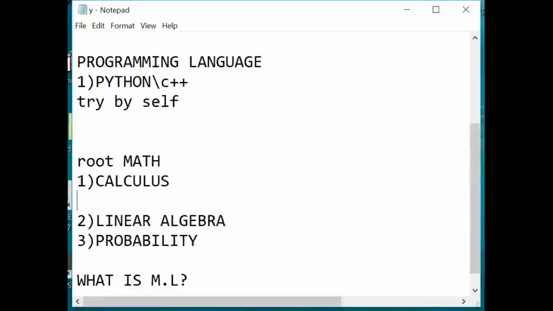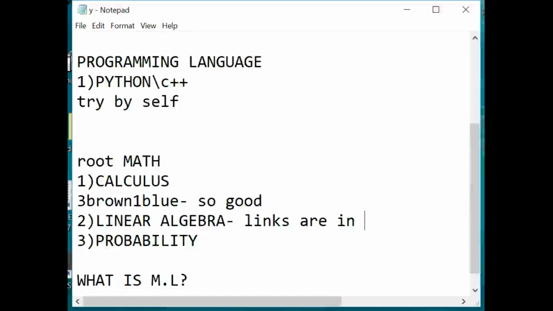I suggest a YouTube playlist, 3Blue1Brown. Go to their channel and find the playlist Essence of Calculus, and there you can find all the details. They give a very detailed, understandable view of calculus with graphical representation. So go there and learn the whole of calculus. The second chapter is linear algebra. If you have a big project, you need big data, so you have to take the dot product of them with the matrix determinant, so you have to learn linear algebra for that. I recommend a YouTube channel, so you go there.